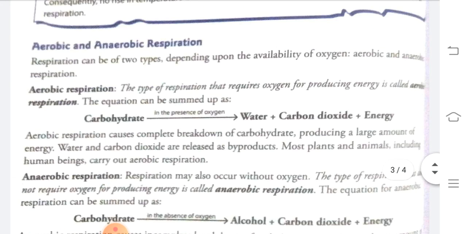Now my dear students, we will see the types of respiration. There are two types of respiration our body performs: aerobic respiration and anaerobic respiration. First we are going to see aerobic respiration.